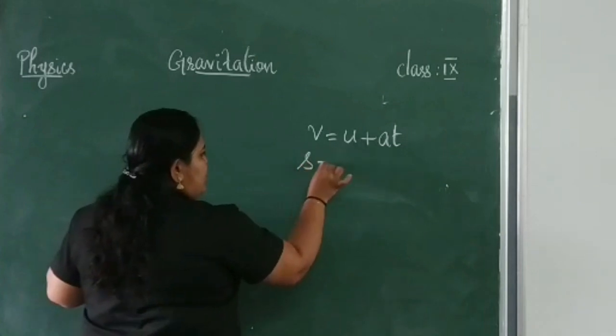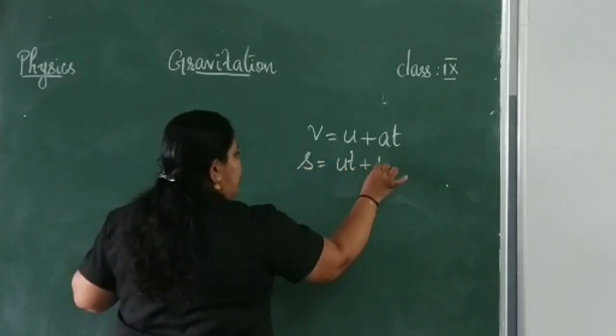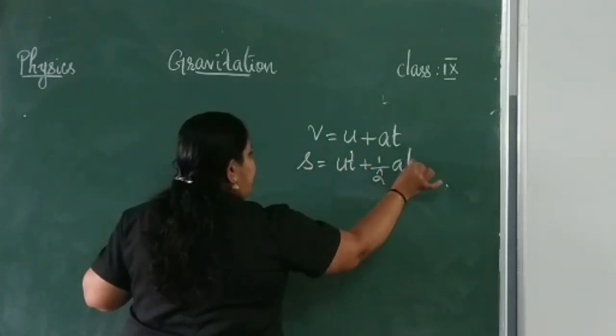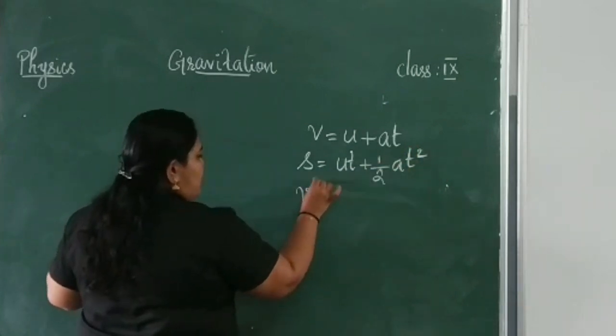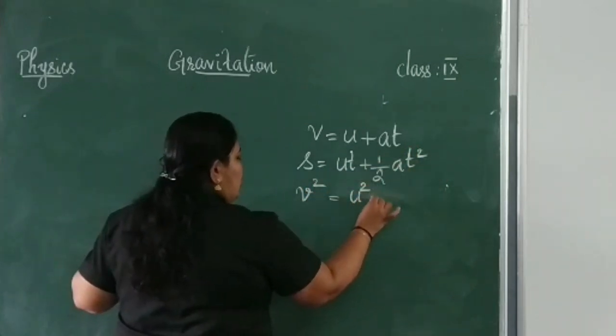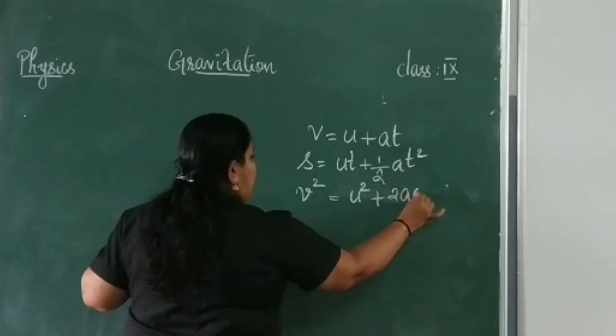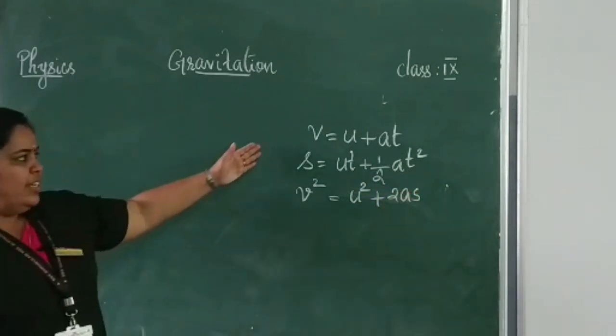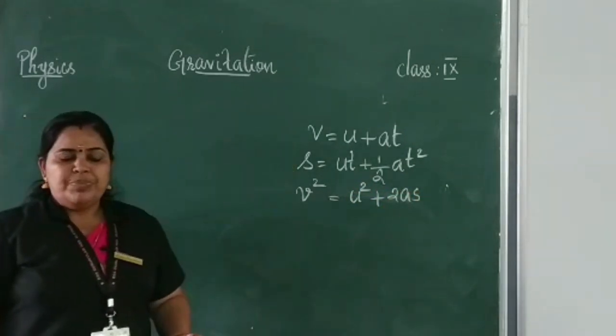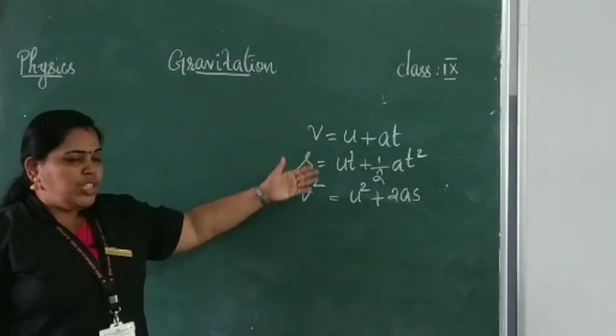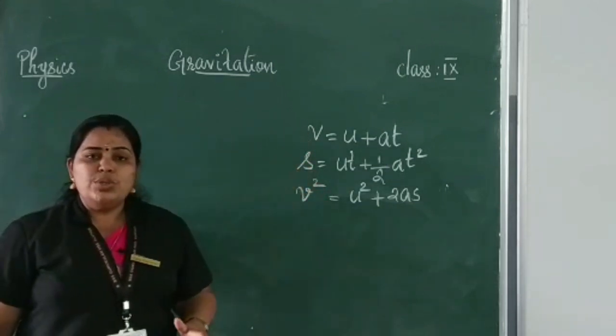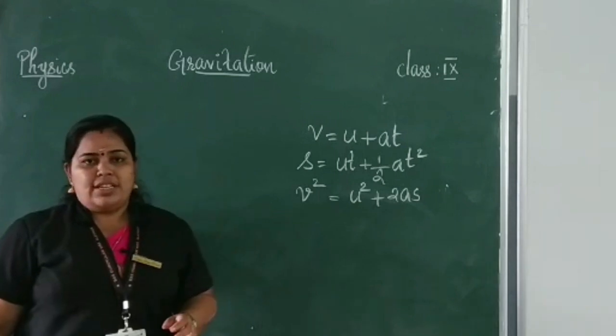Then s is equal to ut plus half at square. Then v square is equal to u square plus 2as. These are the three equations of motion. Whether these are applicable to the object in uniform acceleration.